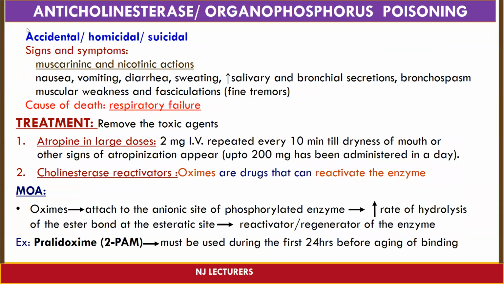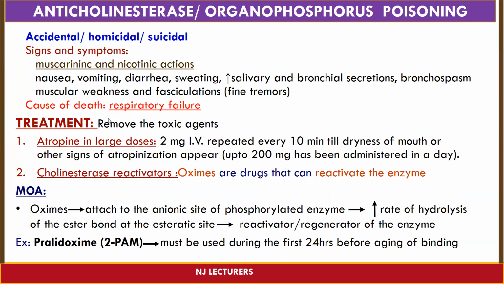So lastly, we will see the anticholinesterase poisoning, or you can say organophosphorus poisoning. This kind of poisoning can be accidental, homicidal, or suicidal. Signs and symptoms show both muscarinic and nicotinic actions like nausea, vomiting, diarrhea, sweating, increased salivary and bronchial secretion, bronchospasm, muscular weakness, and fasciculation, that is fine tremor. Cause of death in this condition will be respiratory failure.